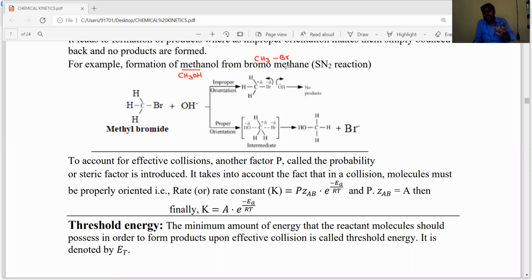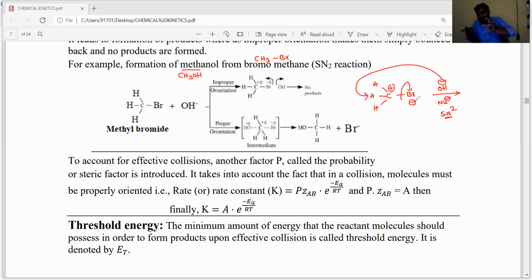How is this CH3Br converted into CH3OH, methyl alcohol? Let's see, dear students. This is the formula of methyl bromide or bromomethane, where the hydrogen atoms are present. It is converted when it reacts with OH minus ions. This is the nucleophile, dear students. OH minus, it is an SN2 reaction, a bimolecular nucleophilic substitution reaction. This is the leaving group, Br minus, and here the carbon will get a positive charge, then the OH minus will attack at the carbon.